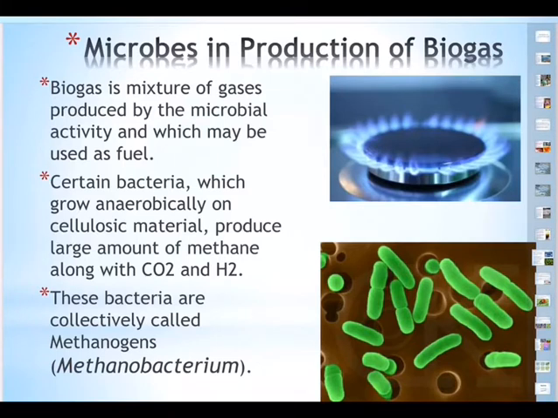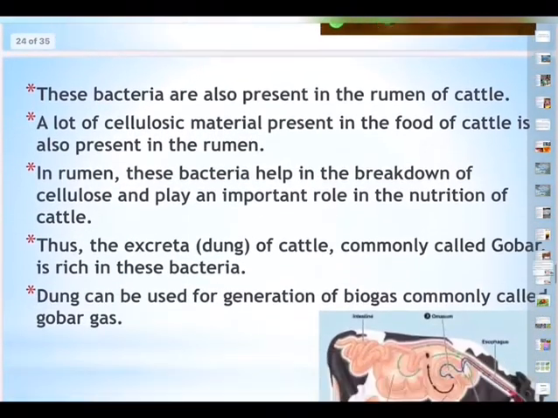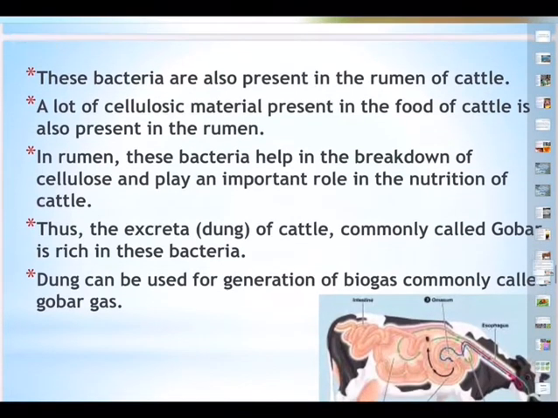Just now I said the methane should be 50 to 70%. So that 50 to 70% will decide how much energy will be released from the biogas. So it is the methane which is an important factor in the release of energy from the biogas. So the biogas is commercially produced inside the biogas plants. How is this biogas plant? We can see the source before we talk of the biogas plant.